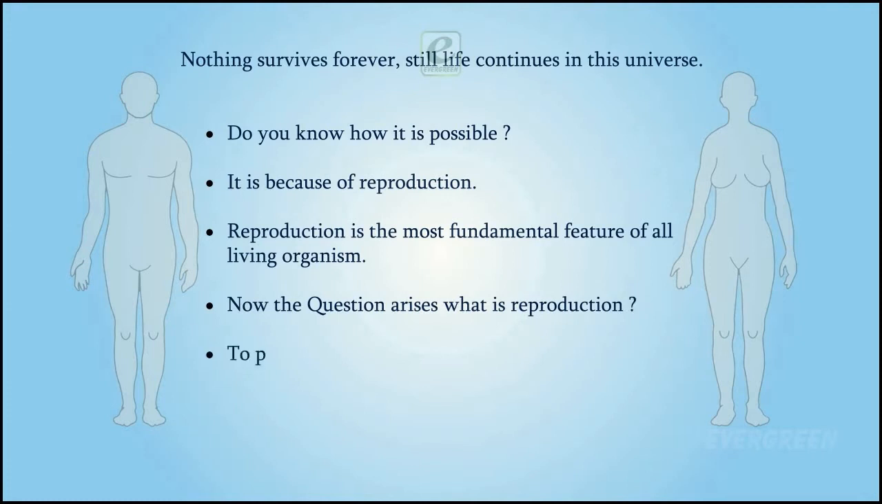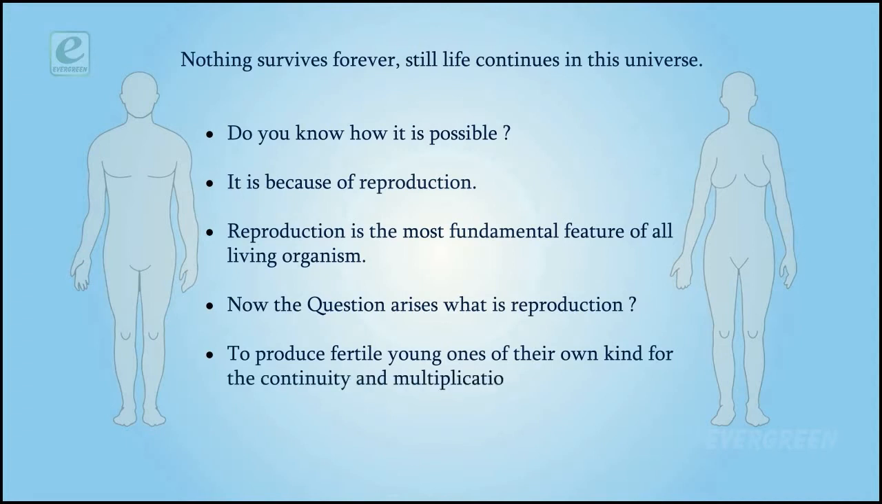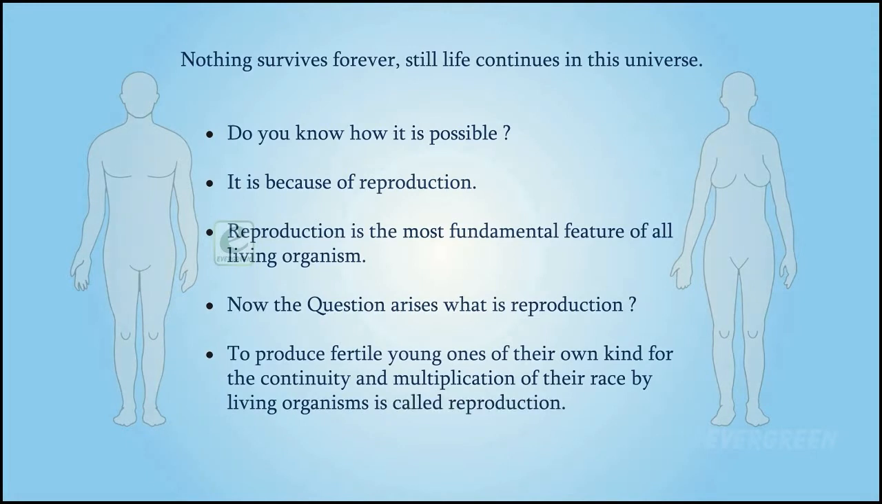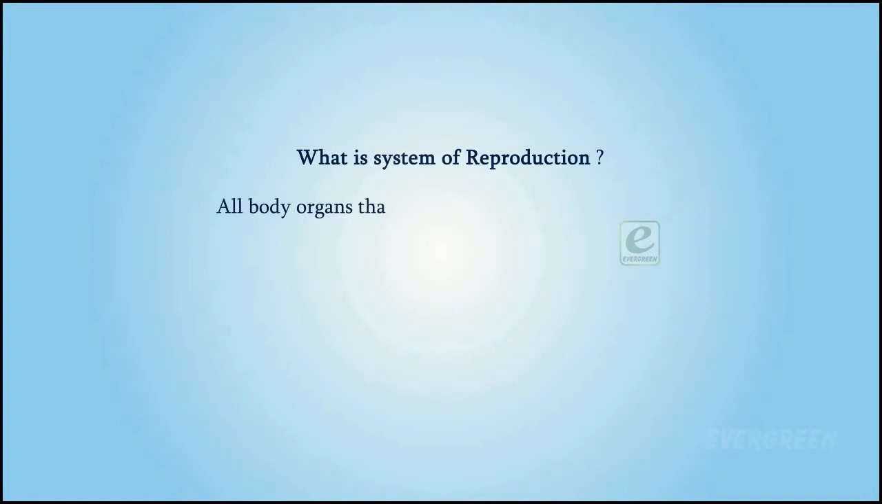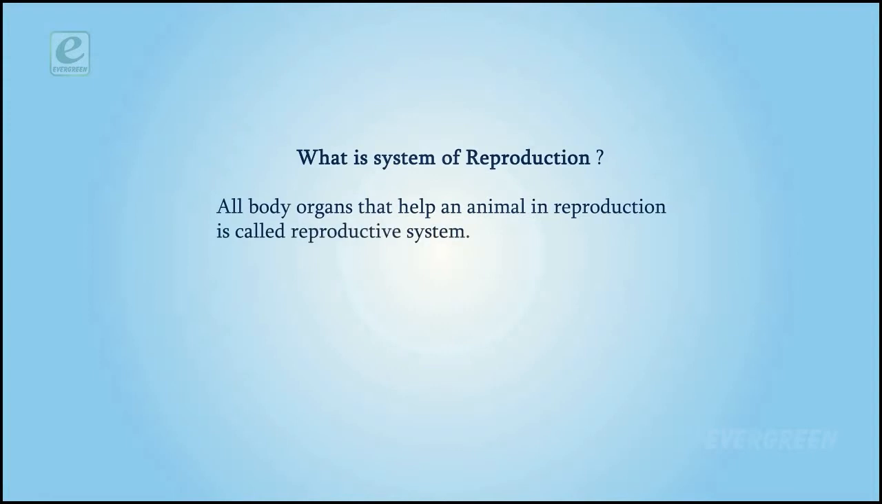To produce fertile young ones of their own kind for the continuity and multiplication of their race by living organisms is called reproduction. Now, the question arises, what is the system of reproduction? All body organs that help an animal in reproduction are called the reproductive system.